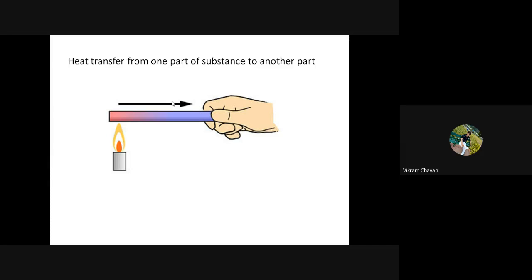And always remember one thing, that heat is always transferring from a high temperature region to a low temperature region. This is the basic thing of heat transfer.